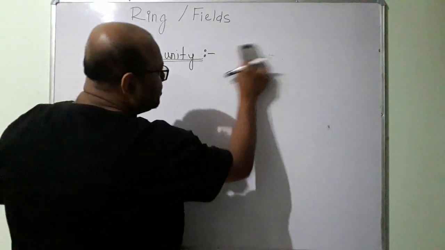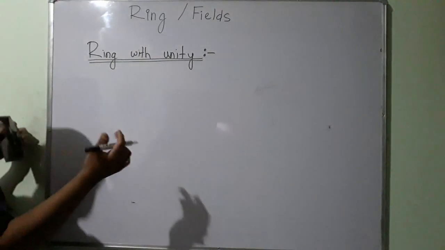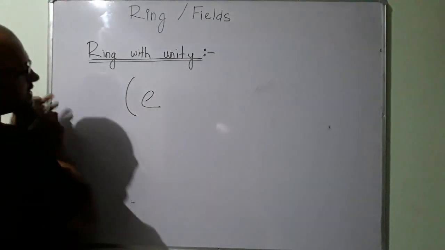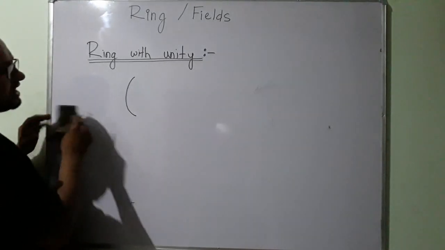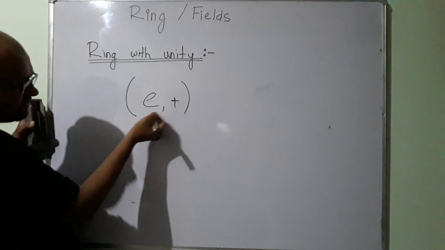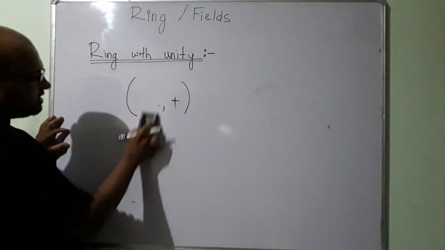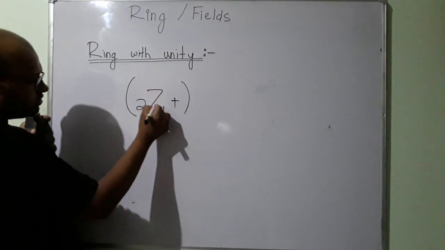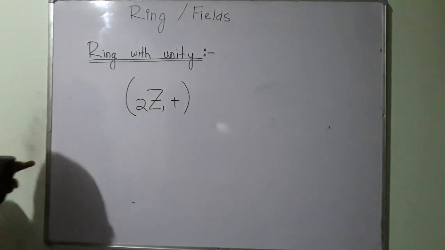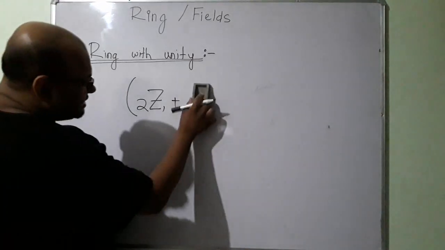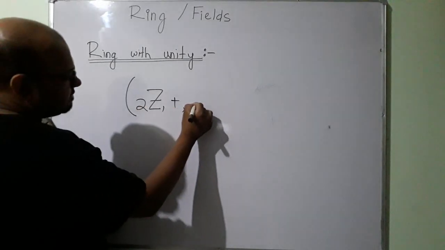Let us talk about another example. This is the set of even integers. I can write E if I want, but more formally, in the last class we wrote E, and this meant the set of even numbers under addition. I'm going to write a more formal term today, 2Z. This is the set of even integers, under addition and multiplication.